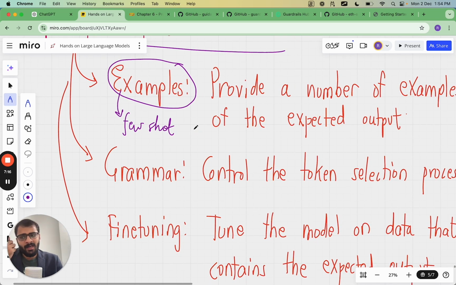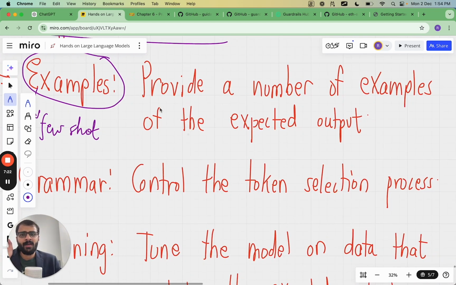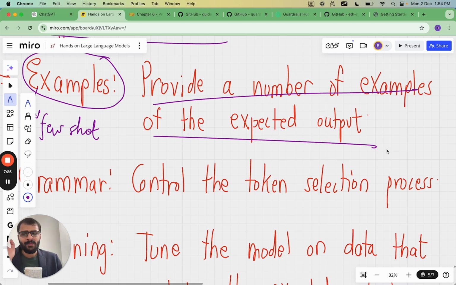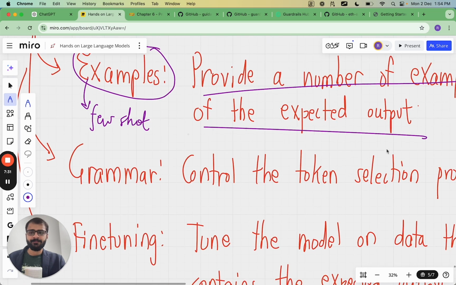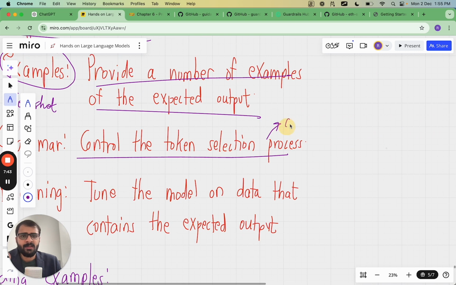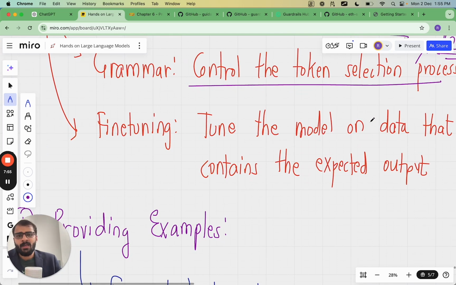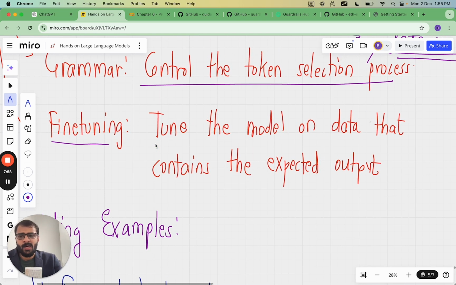So if we want the large language models or generative models to produce a certain output, we need to just provide a number of examples of the expected output. And that will make sure that the LLM really does a great job at following the output structure which we want. The second thing we can do is control the token selection process itself. So instead of selecting the tokens in a probabilistic manner, we can include some kind of determinism in the token selection process itself, so that random tokens are not generated in the next token prediction task.